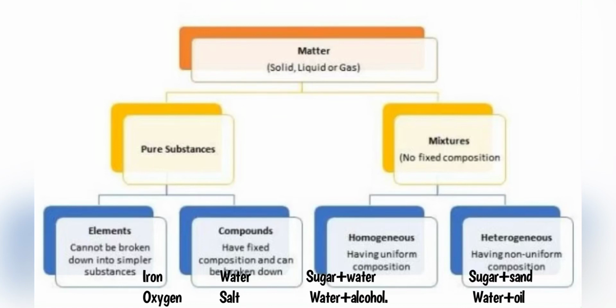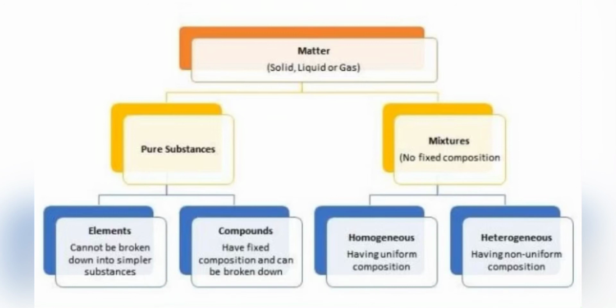So students, with this we conclude our lecture. Let us recall what we studied in this lecture. Matter, which can be in solid, liquid or gaseous state, can be divided into two categories: pure matter, which is called substance, and mixture. Pure substances are of two types: elements and compounds. Mixtures are also of two types: homogeneous mixture and heterogeneous mixture. An element cannot be broken down into simple substances, for example, iron, oxygen, etc. A compound has fixed composition and can be broken down. So, in a compound, the proportion of components is fixed.